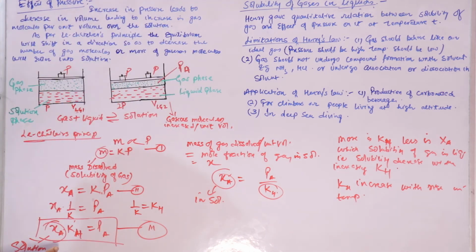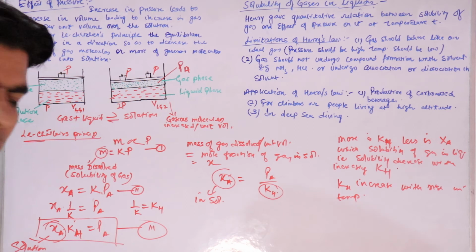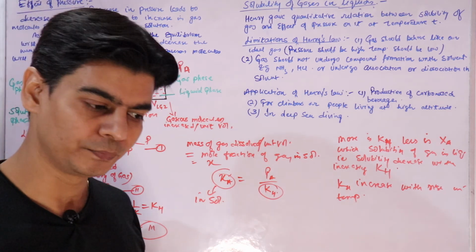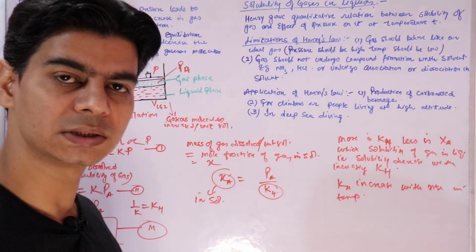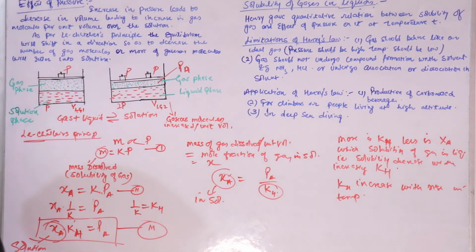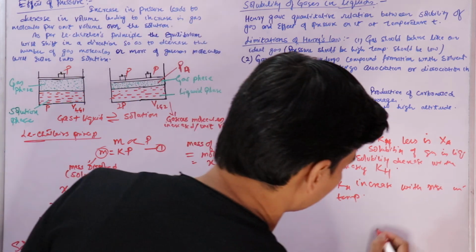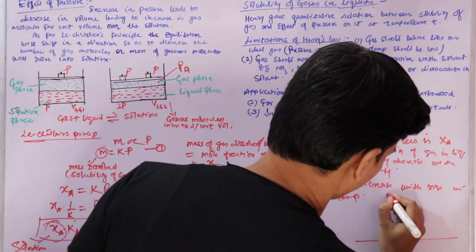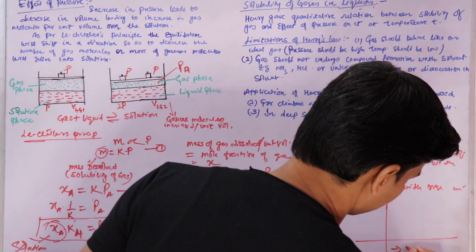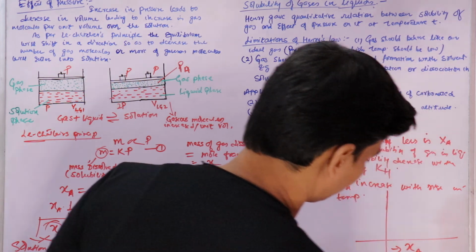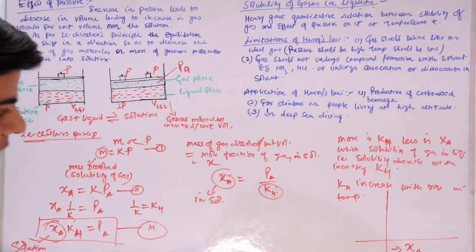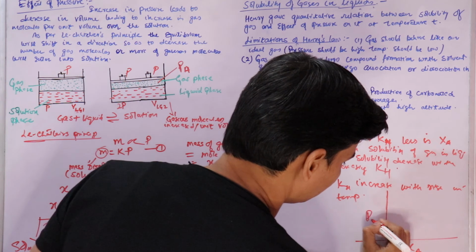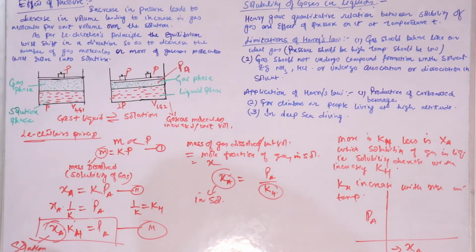Now, if we draw a graph between XA and PA, we know that XA is the solubility of gas in liquid and PA is the pressure applied. More is the pressure applied, more is the solubility, right? So if we draw a graph like this, on the x-axis we take mole fraction, and on the y-axis we take the pressure of the gas applied.